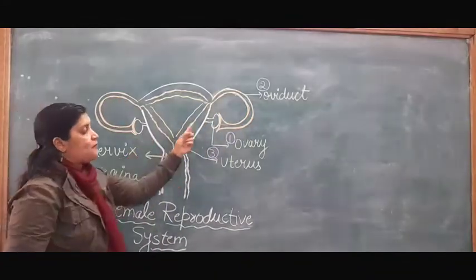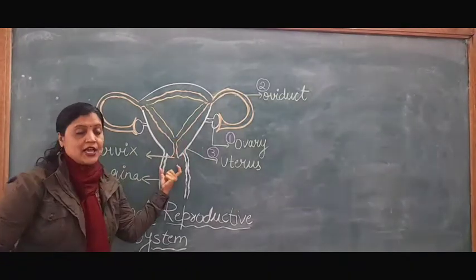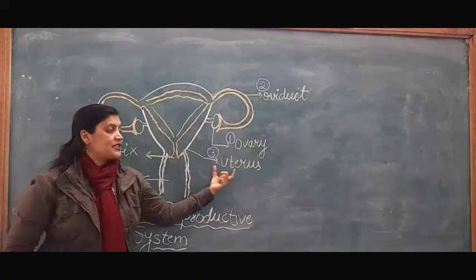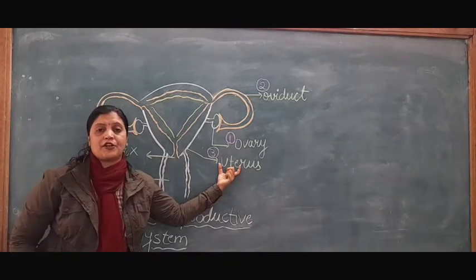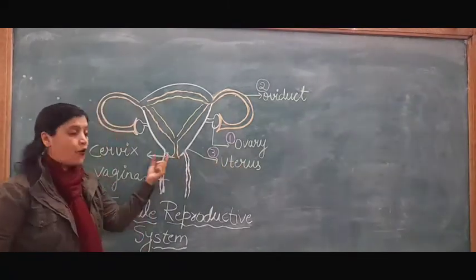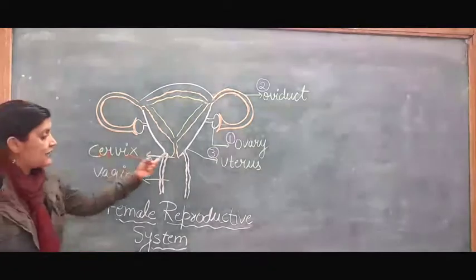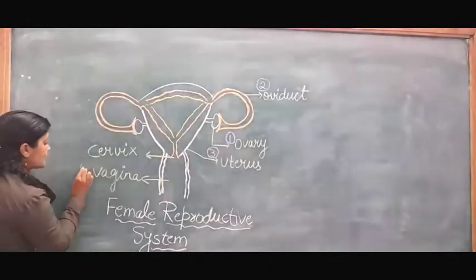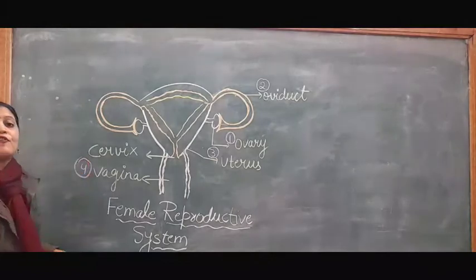Now the third female reproductive part, the uterus. It's an elastic, bag-like structure you can see. The uterus's narrow part is known as the cervix, and the cervix opens into the last female reproductive part, the vagina.